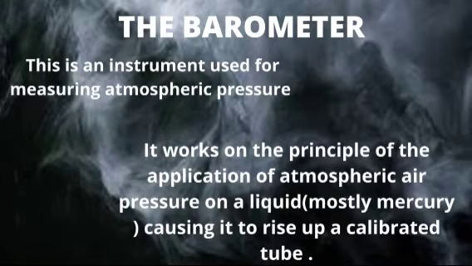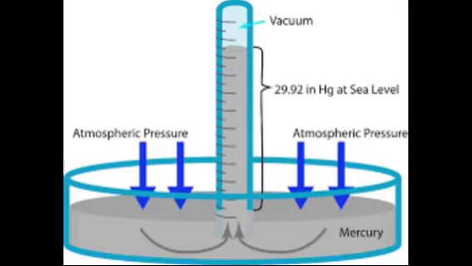How does this work? When we talk of atmospheric pressure, we're talking of the pressure caused by the molecules of air in the atmosphere on a liquid, mostly the surface of a liquid. This is a sample of the barometer. The blue arrows indicate the pressure from the atmosphere, or the pressure from the air molecules or gas molecules in the atmosphere. When the pressure acts on the mercury, in this case mercury is used, as you can see, the arrows at the bottom, when the pressure acts downward, the mercury goes into the tube and rises up the tube.